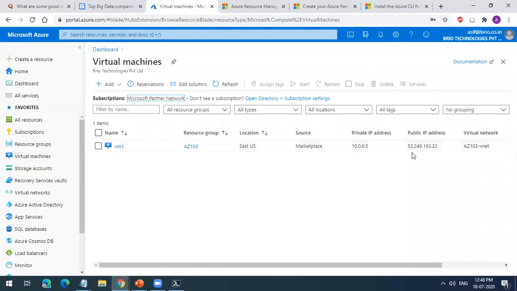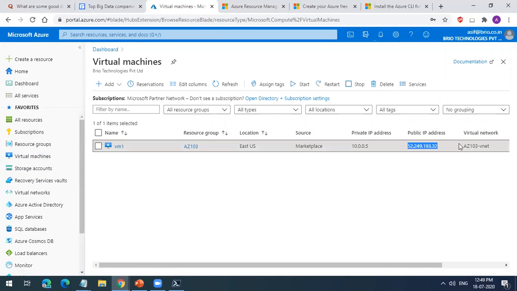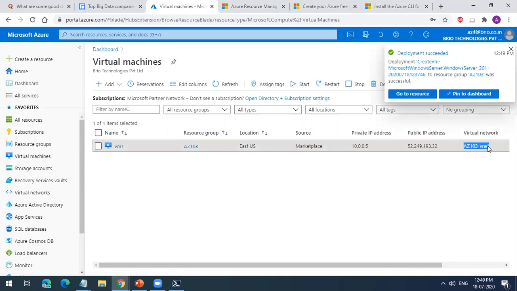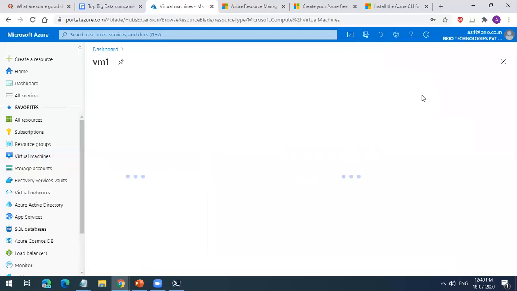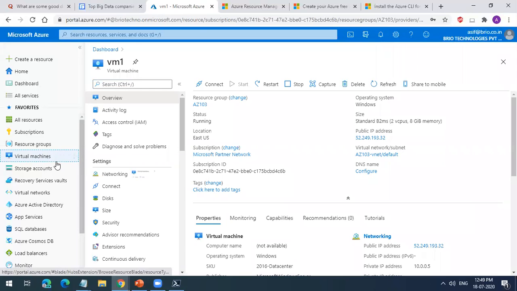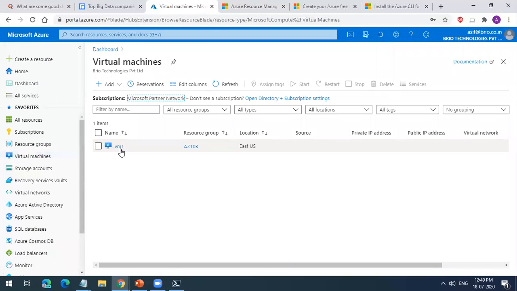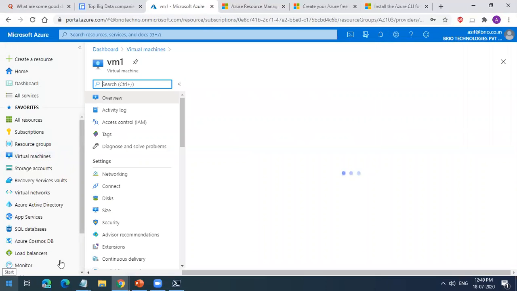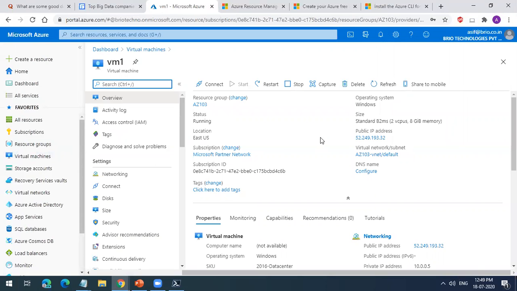Now it has assigned the public IP also. Okay. And it is created in this VNet. So now the resource is deployed. If I click that resource, you can see it will come into this. You can go from virtual machines. I click this VM1 we have created. And you can see that this VM is created. I have this public IP. It is a Windows operating system. This is of this size. It is created in this resource group. This is my subscription ID. This is my subscription name.